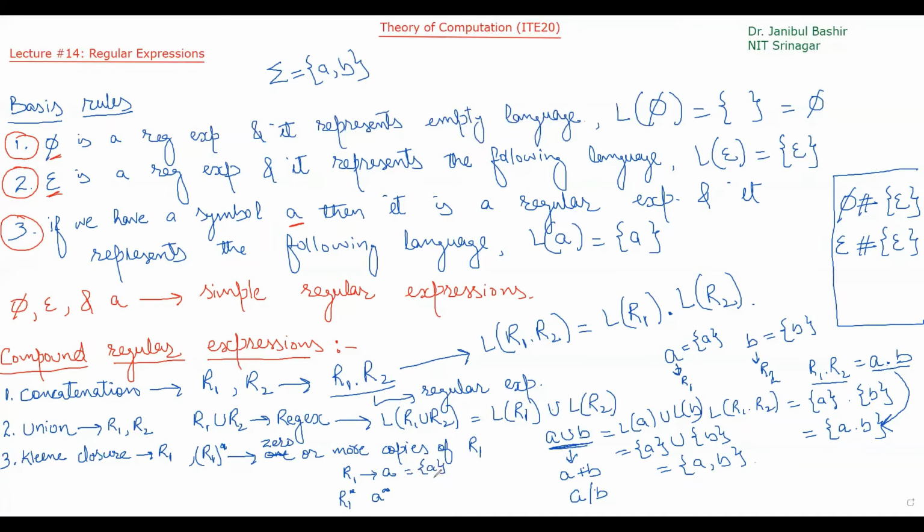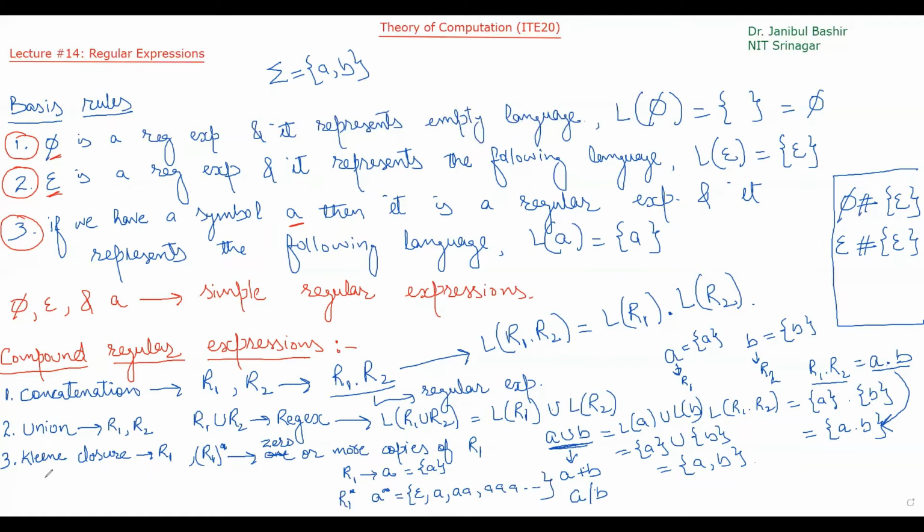A. And combining the strings of this language many times, one or zero or more times. So what will be the language represented by A star? It will be epsilon, which means when we are not combining anything, then A, AA, and so on. This will be A star.